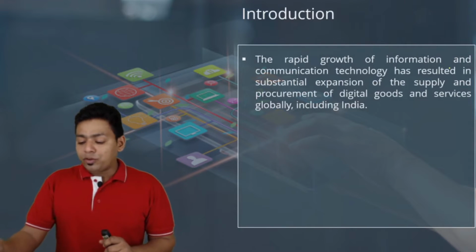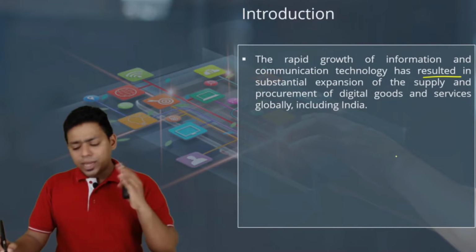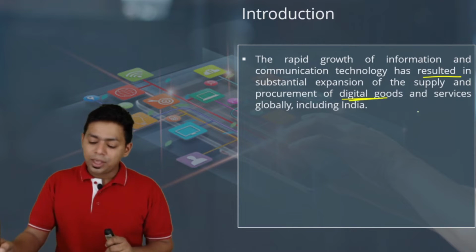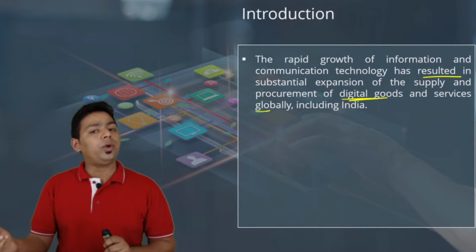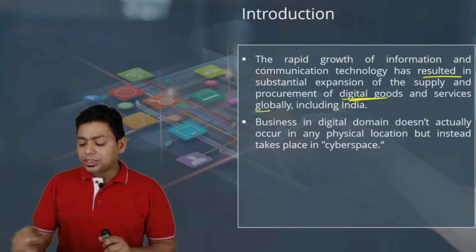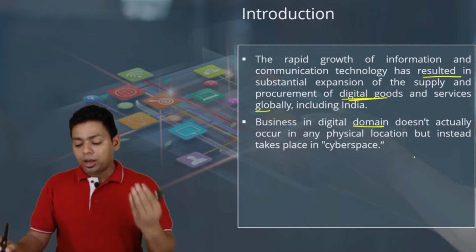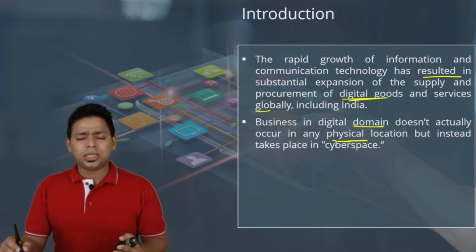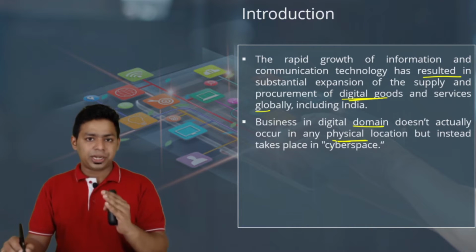The rapid growth of information and communication technology has resulted in substantial expansion of supply or procurement of digital goods and services globally, including India. Businesses in the digital domain don't actually occur in any physical location. So Amazon is doing business in India without having a permanent establishment in India.